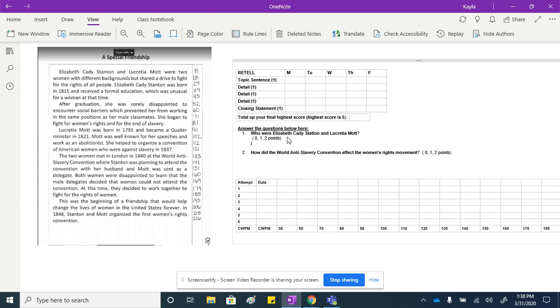And then score yourself a 0, 1, or 2. You can either have your parent or an older sibling score you too. Again, write your answer here. Also write the date. So it'd be like 4/6, 4/7, depending how many times you read it, 4/8, 4/9, 4/10 if you read all 5 days. And you just need a graph.